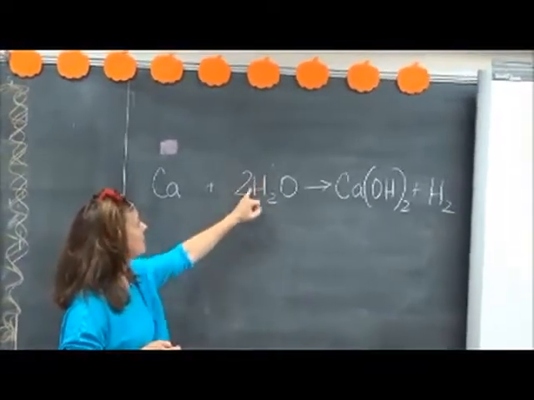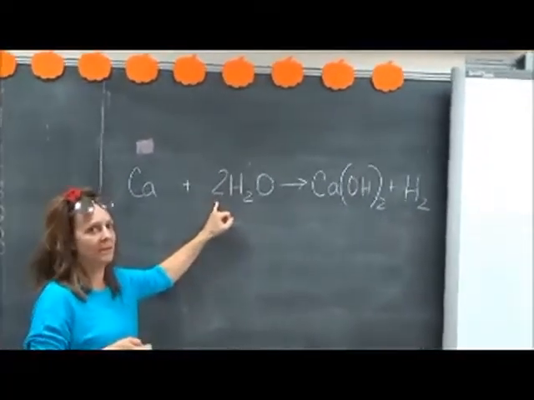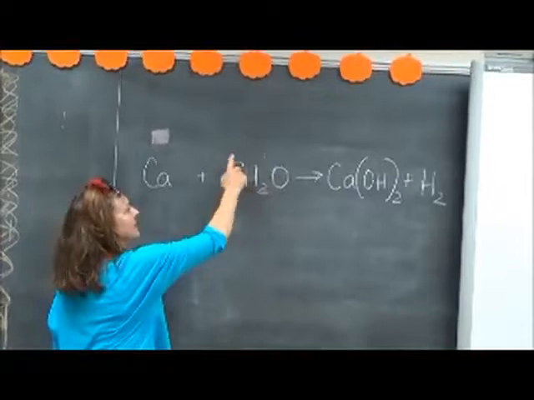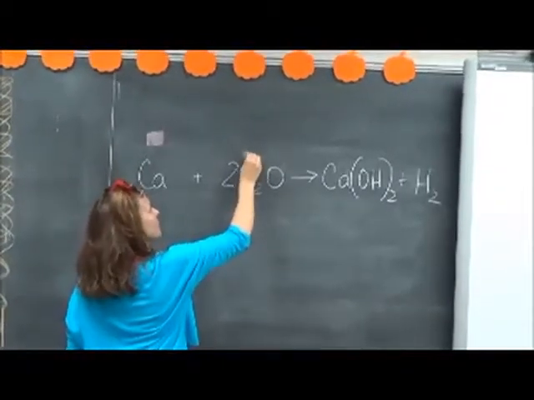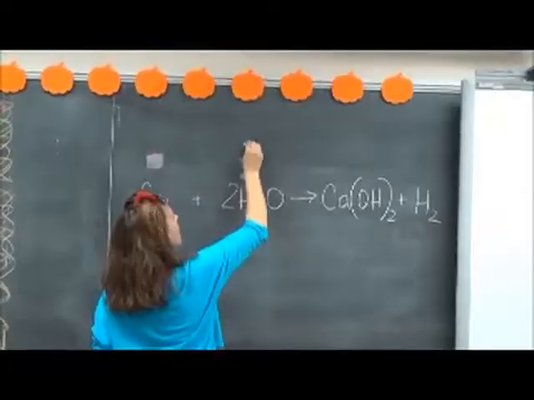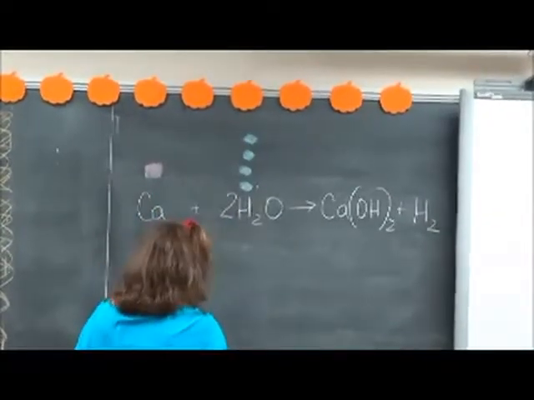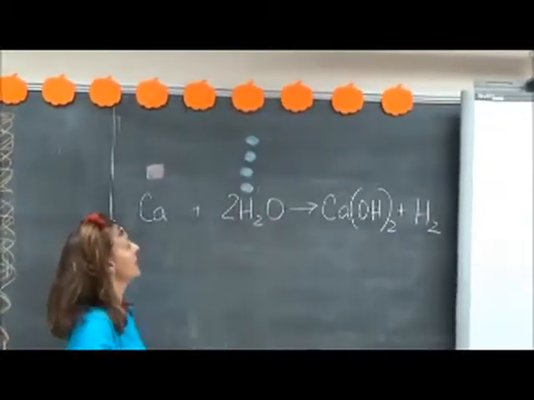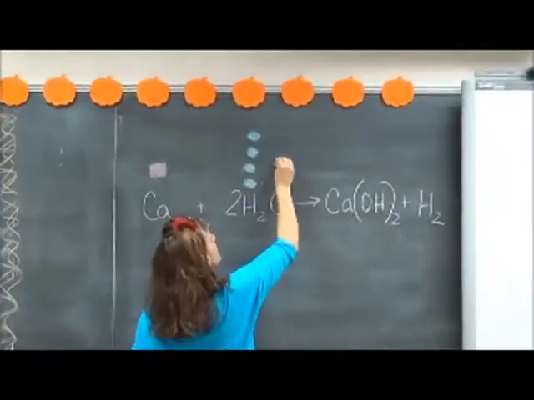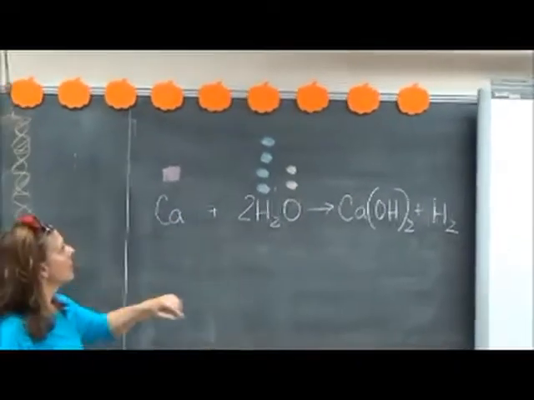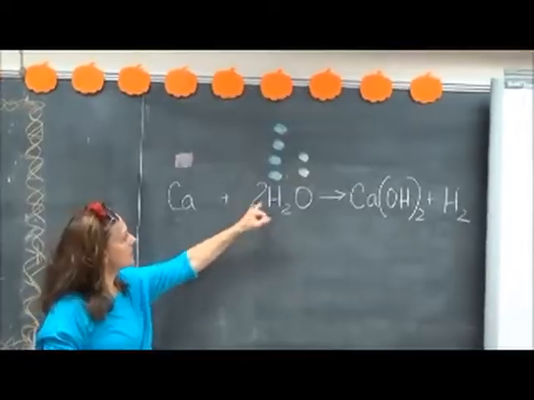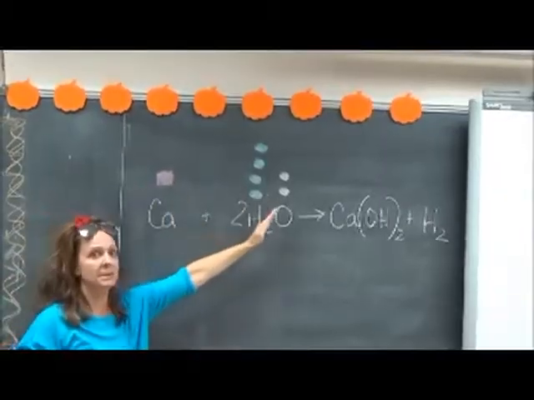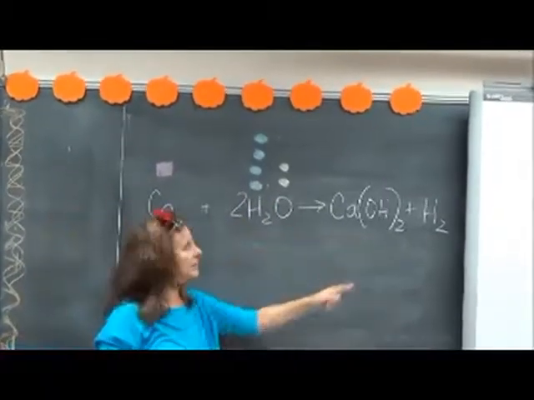Our hydrogen, this number here is called a coefficient. We'll learn more about this coefficient at the end of the year in chemistry. But when we see this, it tells us I have 4 hydrogens. Can you see that? Make 4 dots. And then the oxygen, again, that coefficient tells us that I have 2 oxygen atoms as well. I'm stealing this idea from my class. Really, it's telling us there's 2 molecules of water, but we just want to see how we're going to start with the same atoms. We're going to end with the same atoms over here.